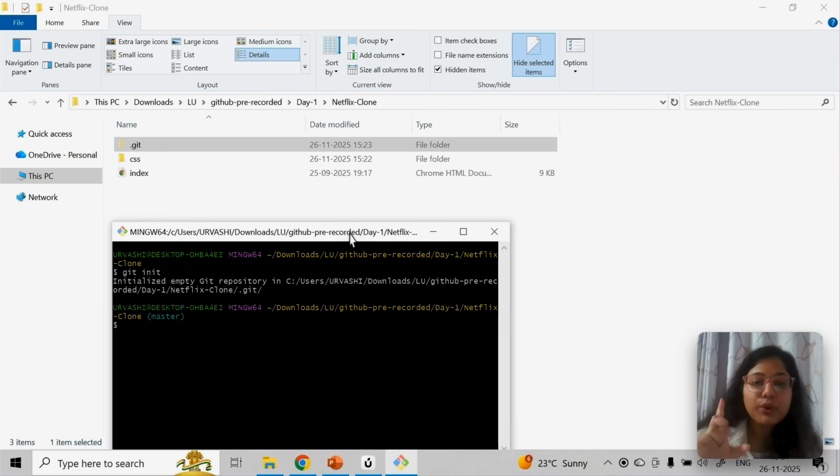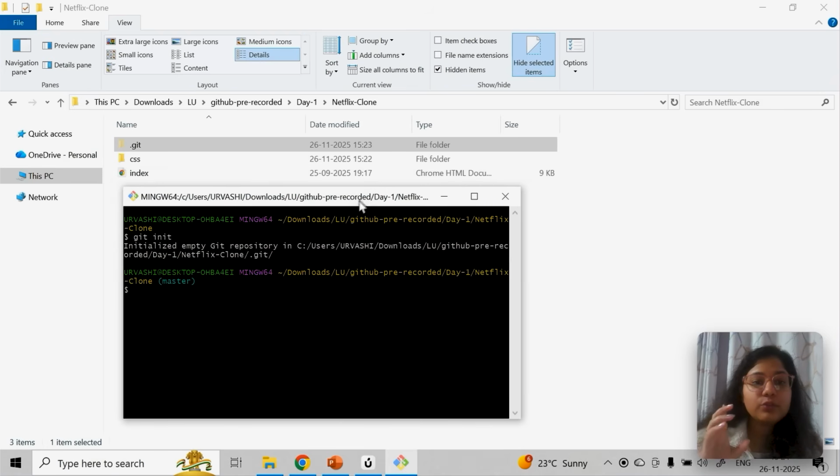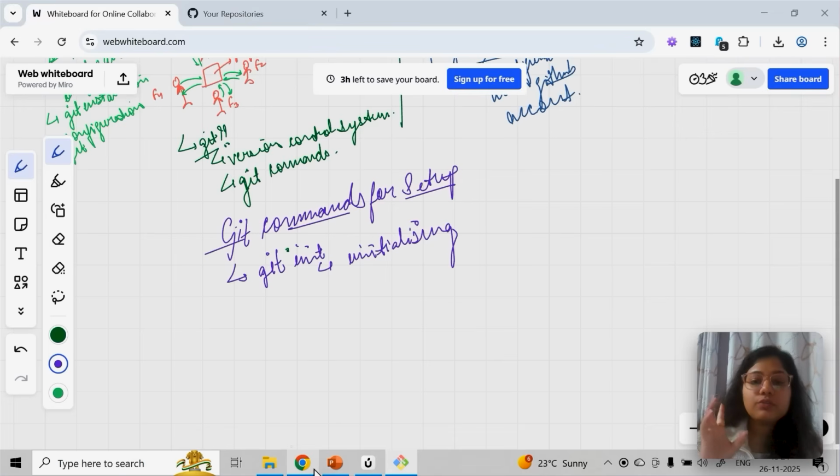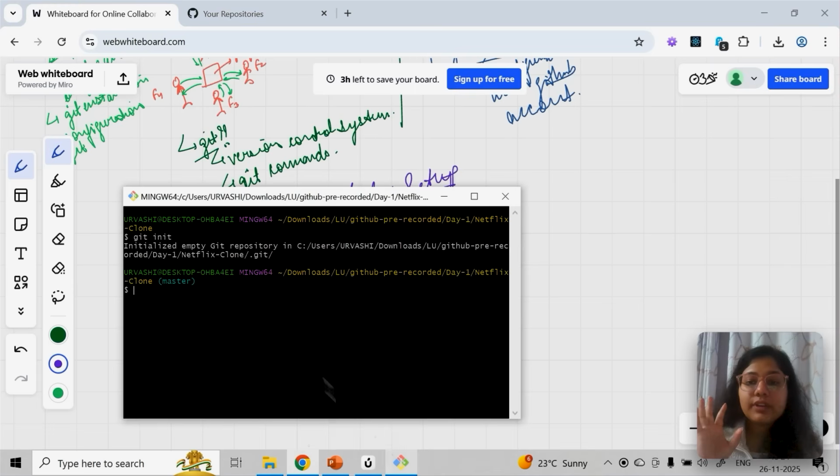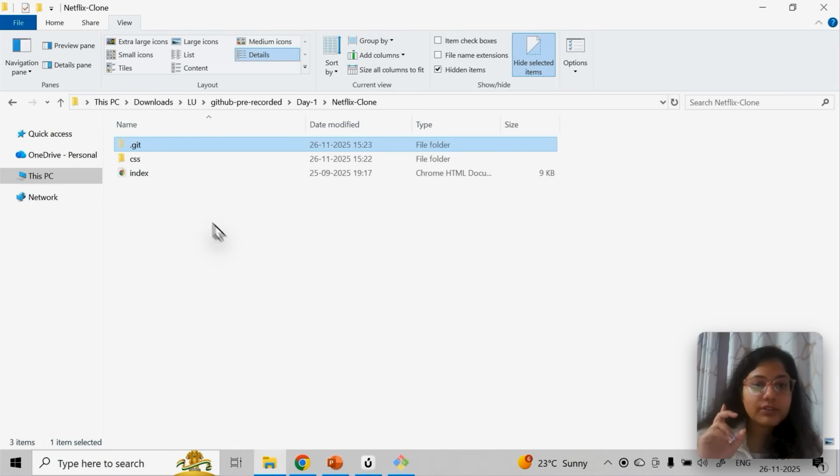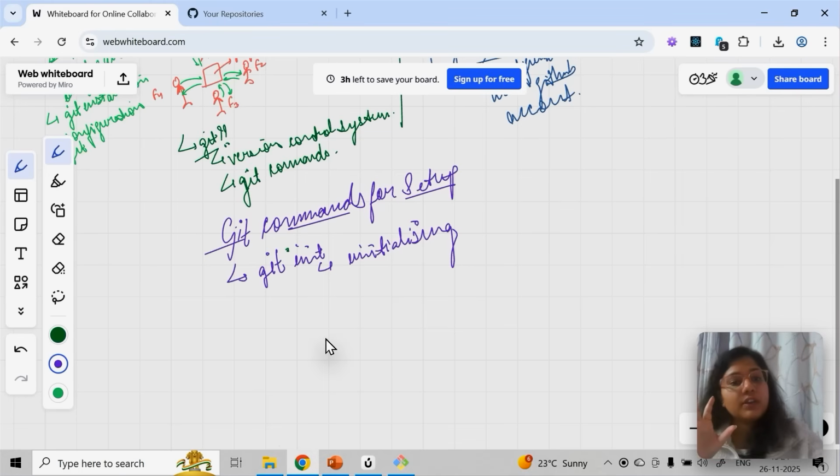That's why I told you it's important you understand where you have to open git bash and what you have to push on GitHub. Okay, so the first step is configuration. Configuration is one time, and if you don't run this git init, this folder is not created. Okay, so this is the first step. Every time you have to start doing anything in a repository locally, you have to run git init.